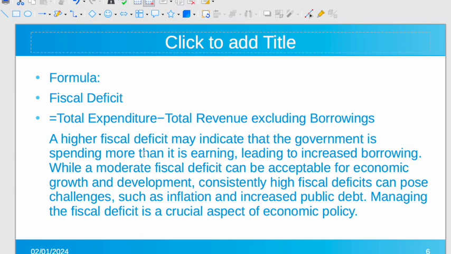One of the problems is inflation. Why inflation? What will happen is the government is spending more, you know, so there will be an increase in money supply. Secondly, if the government is spending more, then to manage that, the government will borrow.